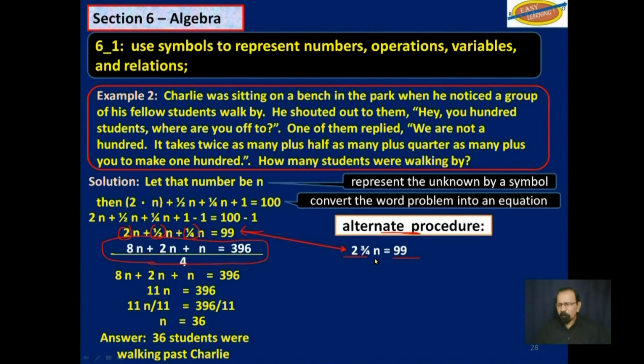And then you divide both sides by 2 3/4. That will get rid of the numbers on this side. And when you work this out, we get n is equal to 99 multiplied by 4 over 11, which gives us the same 36. So there is a systematic way of working in this question without guessing. And that is what algebra aims to do.